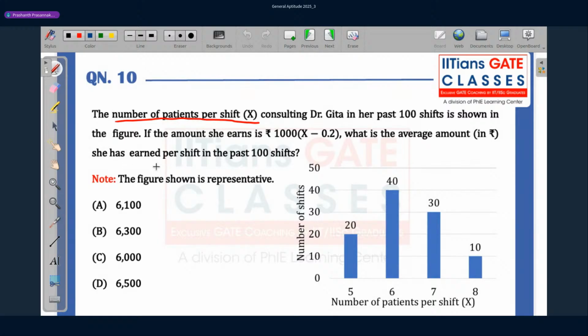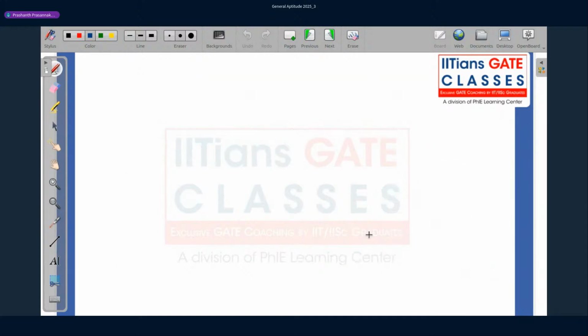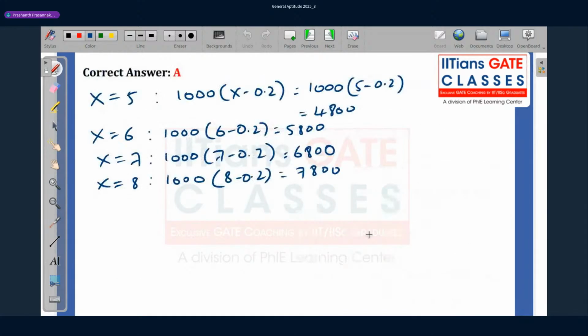Finally, we need to find earnings per shift. Okay. So 4800, there are 20 shifts where she has earned this amount. This one, there are 40. This one, there are 30. This one, there are 10.